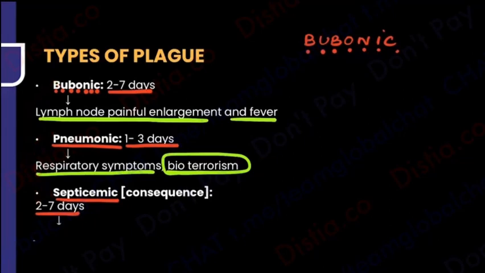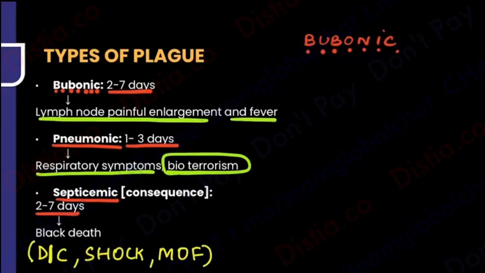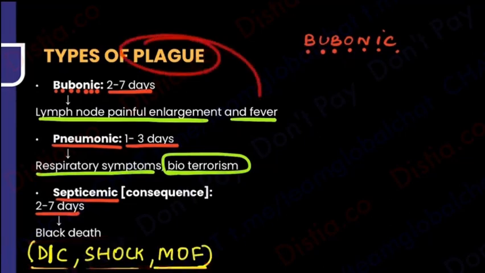Also, this is known as black death. Why is it called black death? Because the patient can have sepsis, shock, DIC. There can be multiple organ failures. DIC with shock, with multiple organ failure. That is why, guys, plague is also known as black death.